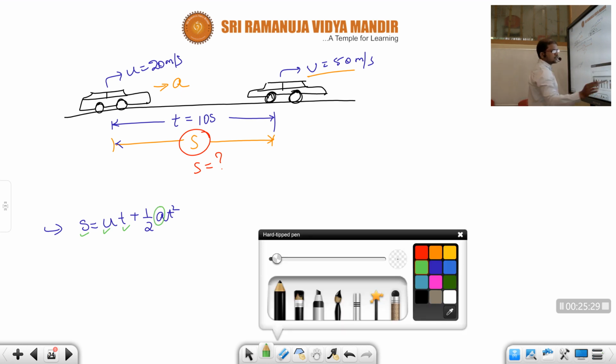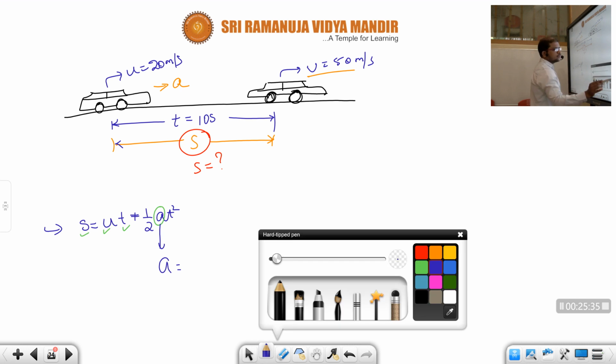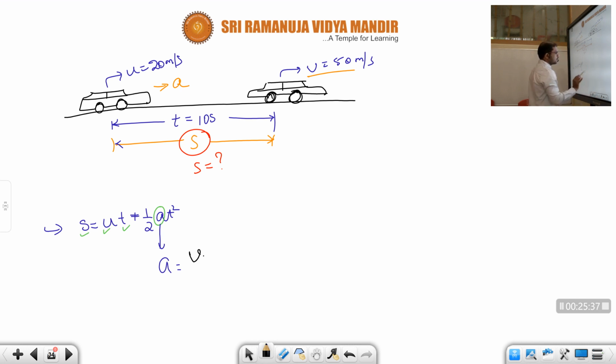So first we need to get the value of acceleration. For that we use the acceleration formula, v minus u by t. After getting this acceleration, we need to substitute it in this formula.